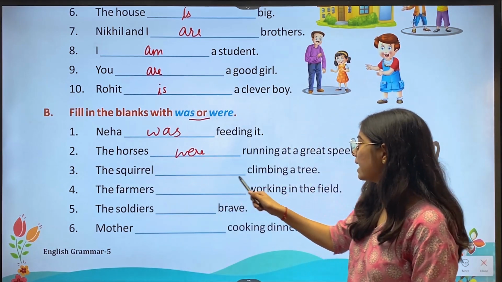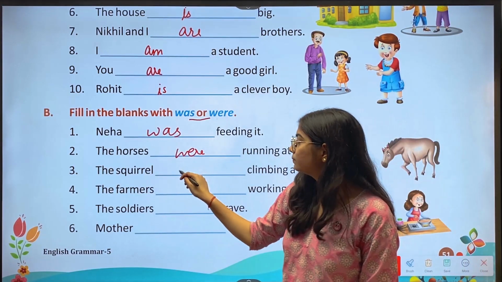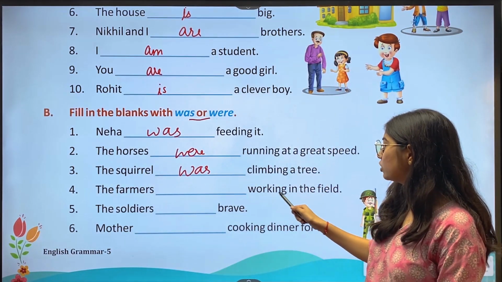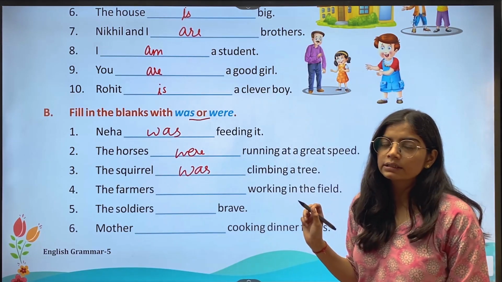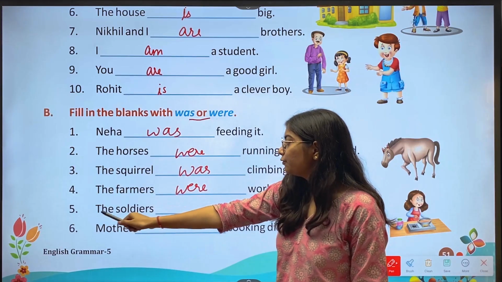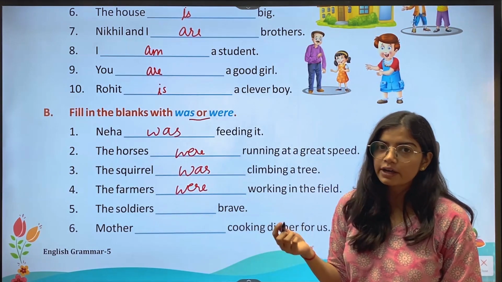Third, the squirrel dash climbing a tree. Answer is was. Fourth, the farmers dash working in the field. The answer is were. Fifth, the soldiers dash brave. The answer is were.